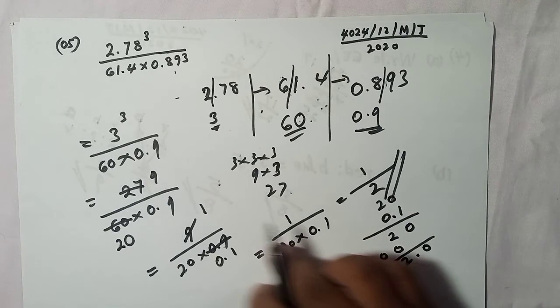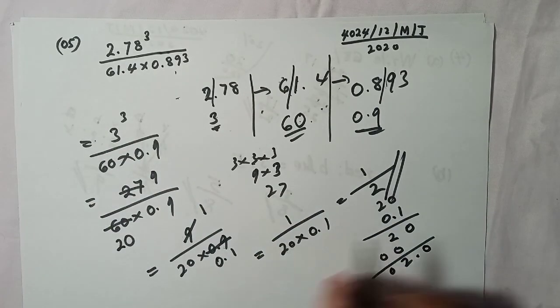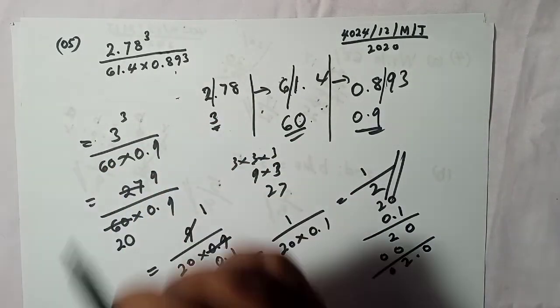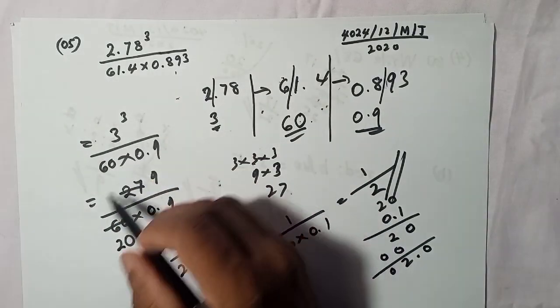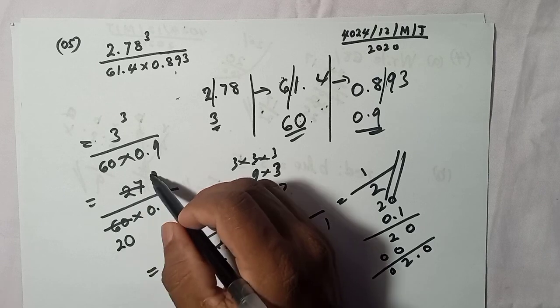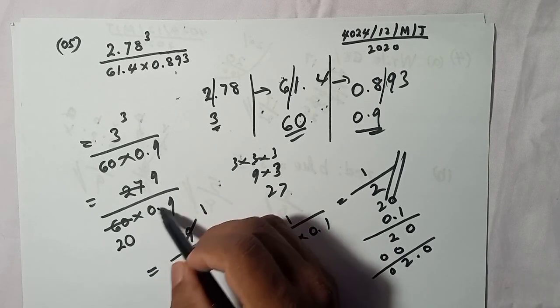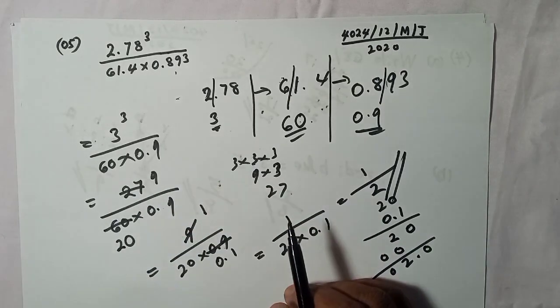Keep in mind, you don't need to do this much work in the exam. Once you understand this, you can just cut down here. After this, if you wrote it, you can cut 9 with this and then this into this, like that you can get it, right?